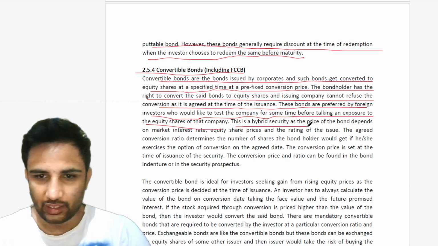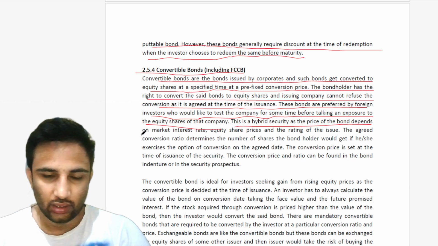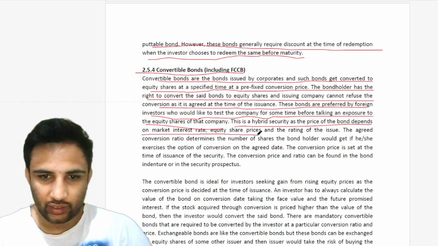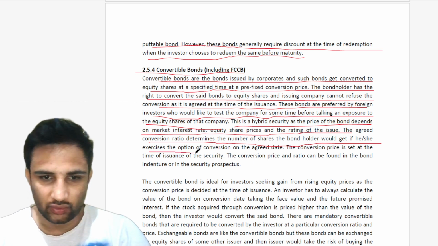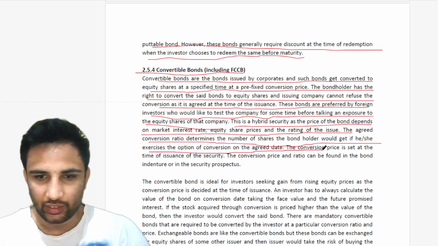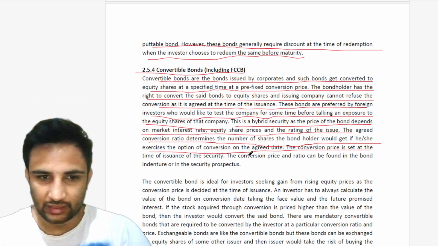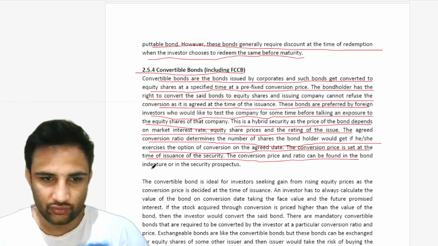This is a hybrid security as the price of the bond depends on the market interest rate, equity share prices, and the rating of the issue. The agreed conversion ratio determines the number of shares the bondholder would get if he or she exercises the option of conversion on the agreed date. The conversion price is set at the time of issuance of the security. The conversion price and ratio can be found in the bond indenture or in the security prospectus.